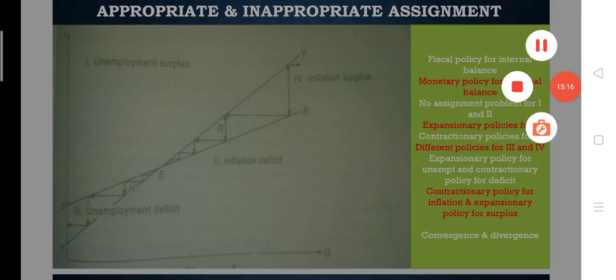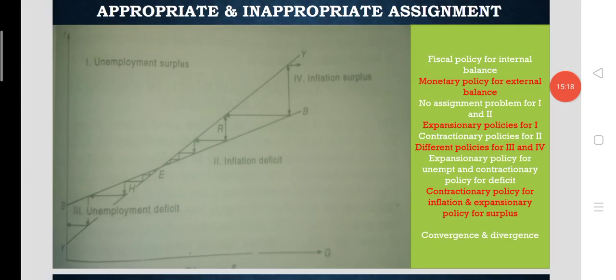So here point H is standing in between the YY schedule and the BB schedule. So in that situation, unemployment is there and deficit is there. In order to have internal balance first, or to control the unemployment here, the application of the wrong policy is considered first, that is the inappropriate assignment.